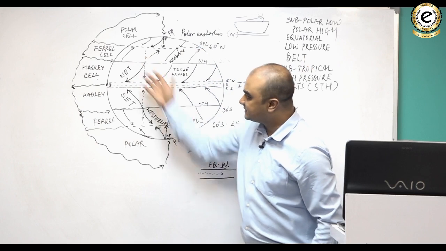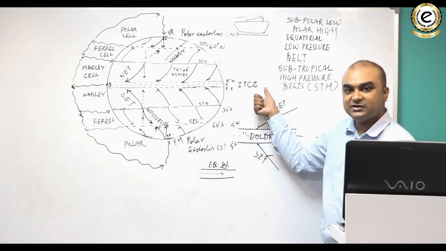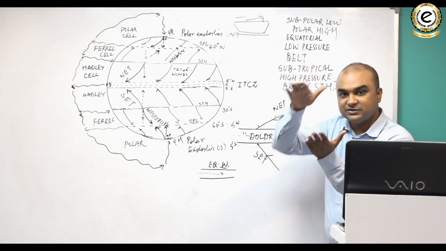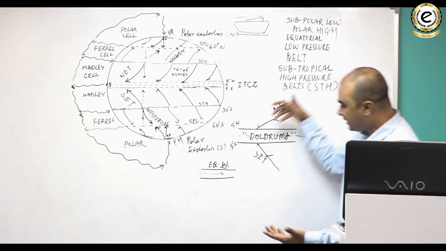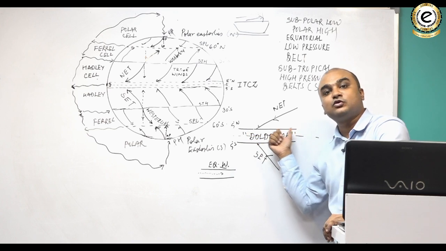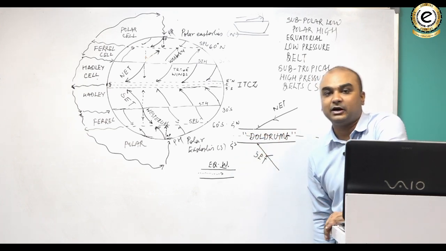These are known as northeast trades, southeast trades, and where they meet is known as the intertropical convergence zone. Intertropical convergence zone is also known as the equatorial low pressure belt. Within the convergence zone, there is an area where air never reaches due to hot temperature. The air becomes warm before that and it rises. So it creates a zone of calmness. This zone of calmness is known as the doldrums.